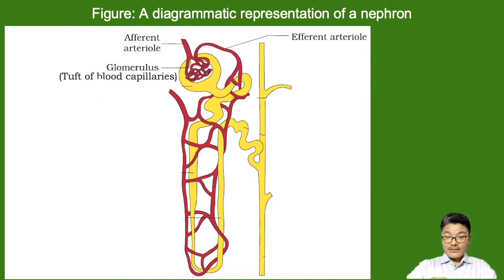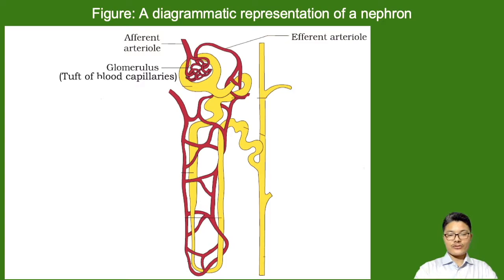And the blood vessel coming out from the cup-like structure, carrying less or no nitrogenous waste, is taken out by the efferent arteriole. The efferent arteriole is found branching around the renal tubules. Renal here refers to kidney. So renal tubules are the tubes which form the nephron.